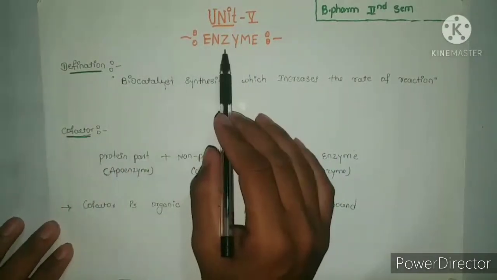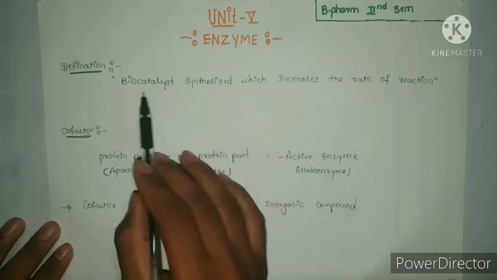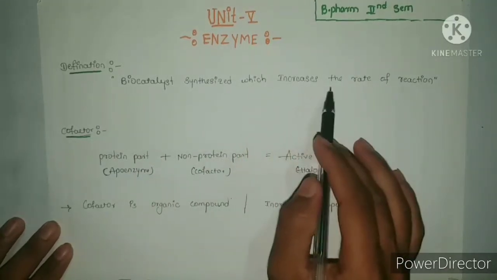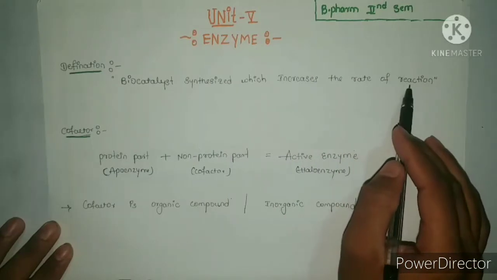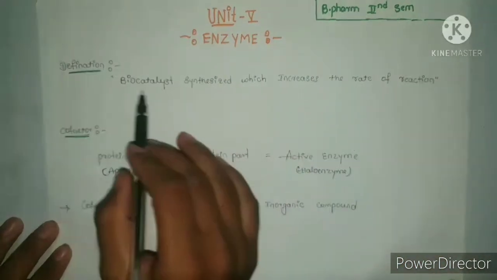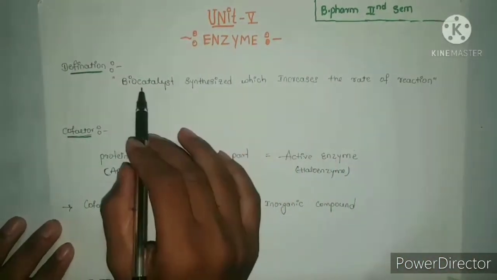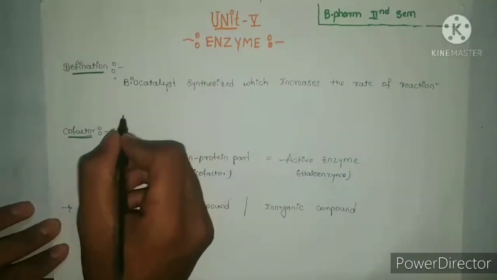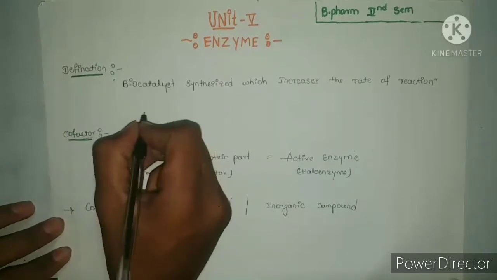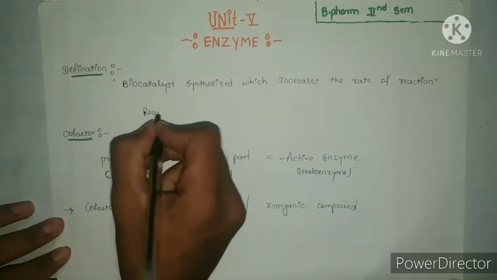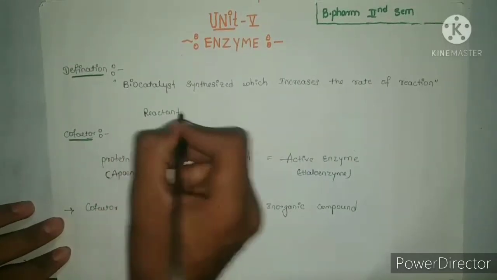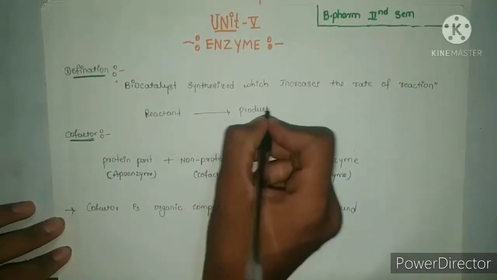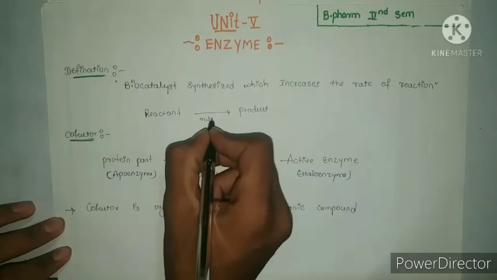The meaning of enzyme: an enzyme is a biocatalyst synthesized by living tissue which increases the rate of reaction. Here, the enzyme is the main point. Here, the enzyme is a biocatalyst. A catalyst means, let us take a general chemical reaction, where a reactant is converted into product.